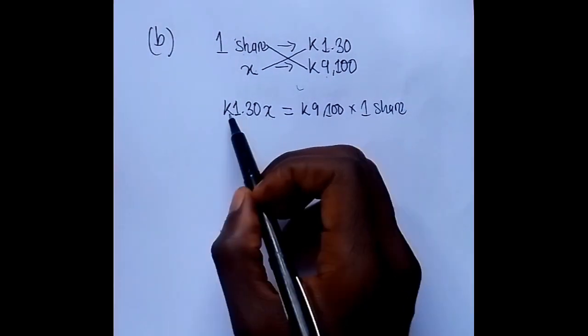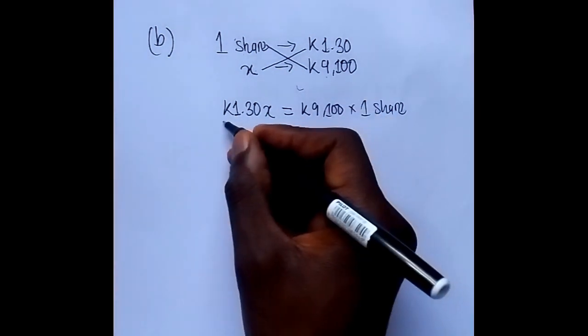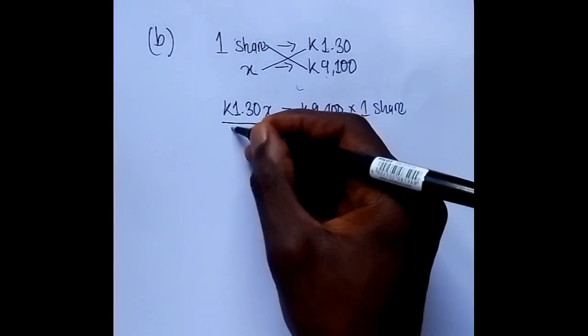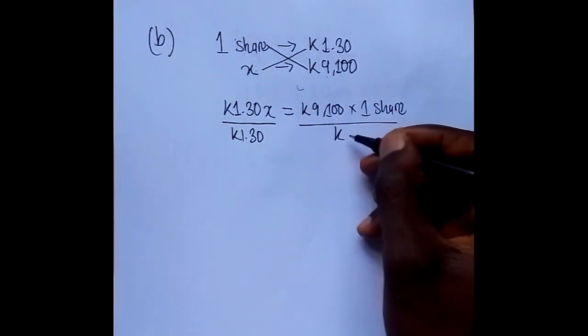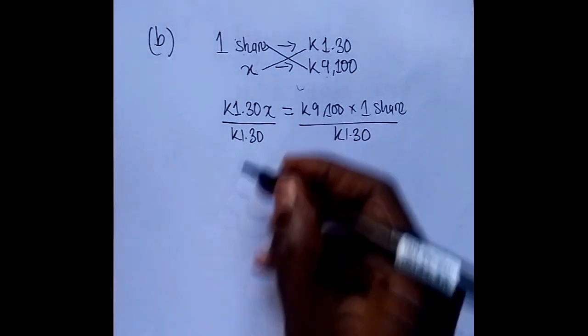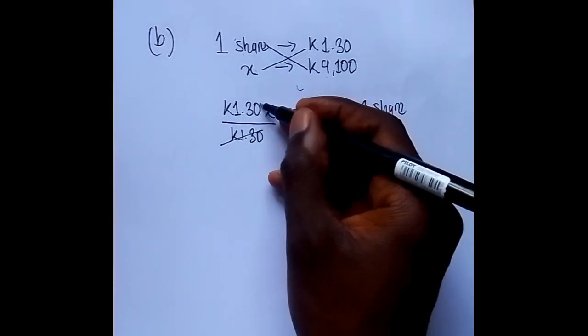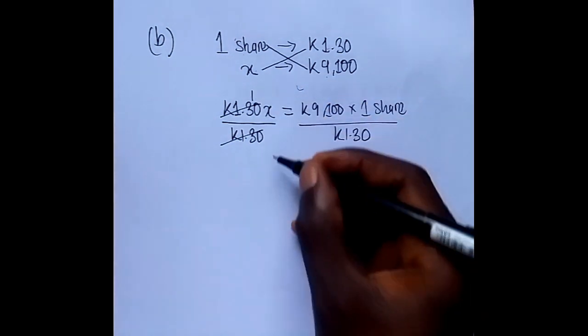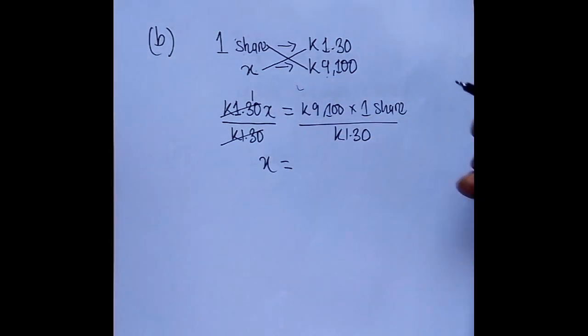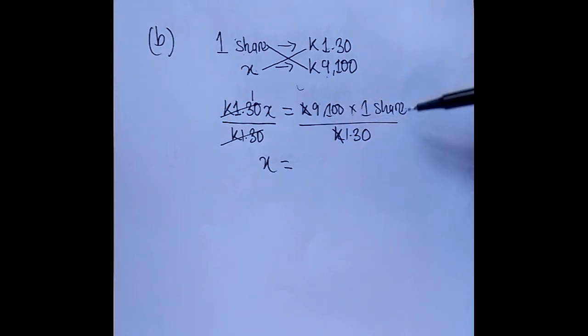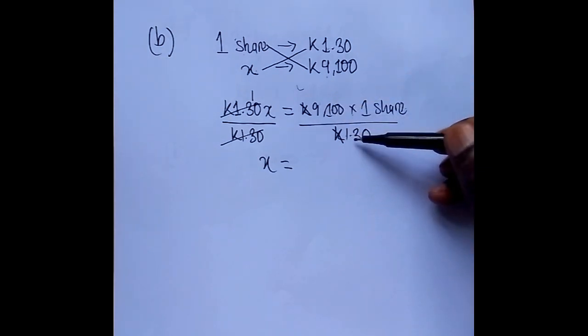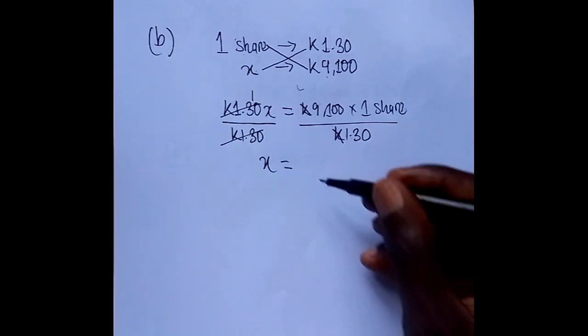To find X, it means we have to divide by 1 kwacha 13 ngwe. So divide both sides by 1 kwacha 13 ngwe. So the 1 kwacha 13 ngwe into 1 kwacha 13 ngwe, that's 1. 1 times X gives X equal to, the kwacha will simplify, leaving us with 9,100 times 1 share over 1.30.